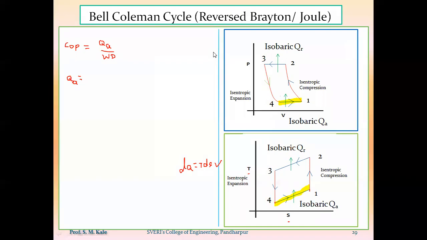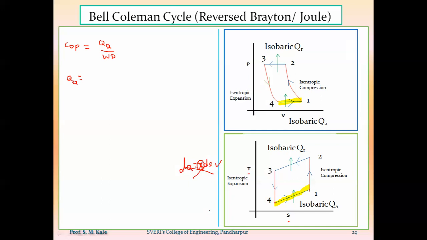Milind, can you tell me why? This formula is used when temperature is constant. Okay, this formula is utilized only when there is a constant temperature during this process. Now, is this the constant temperature line? No, this is the constant pressure line. As temperature does not remain constant, we cannot use this formula to calculate the value of QA.